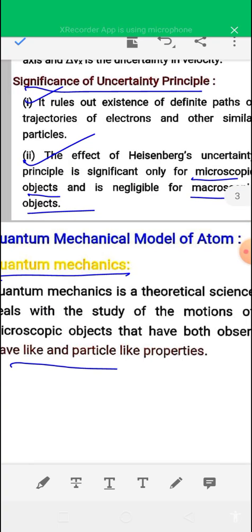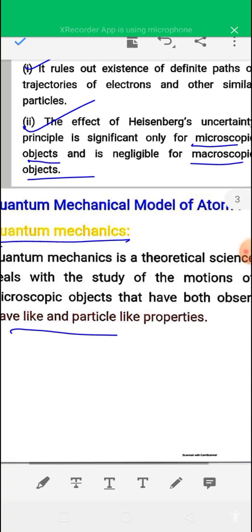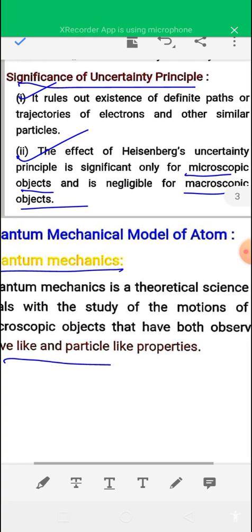Now the significance of the Heisenberg uncertainty principle: it rules out the existence of definite paths or trajectories of electrons and other similar particles. And second, the effect of the Heisenberg uncertainty principle is significant only for microscopic objects, and it is negligible for macroscopic objects.